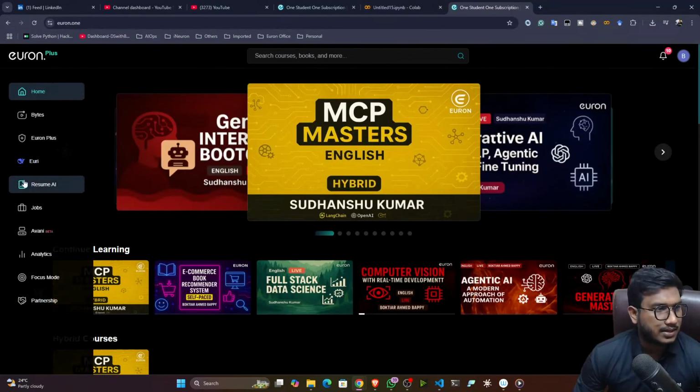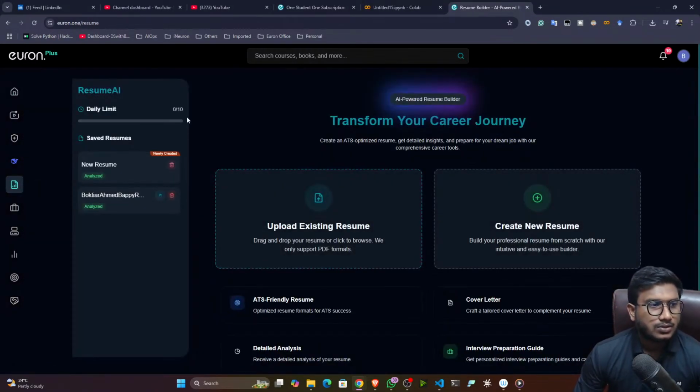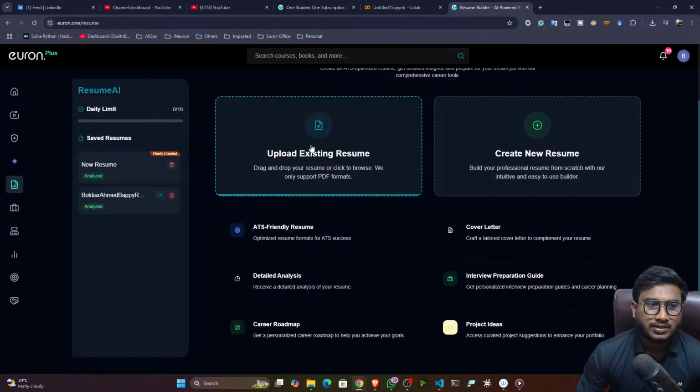The next service is Resume AI. So what can you do in Resume AI? Let's say you have one resume and you want to get feedback on what the improvements should be. At that time you can upload your existing resume, and if you just click on the analyze button, it will analyze it and give you the score and the improvement sections you have to work on.